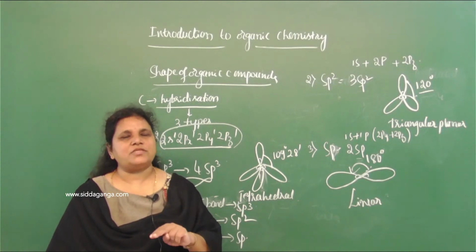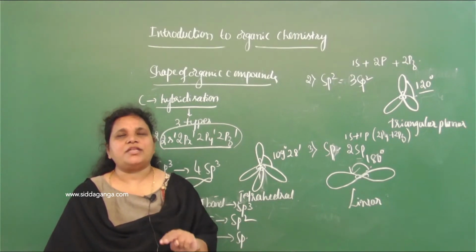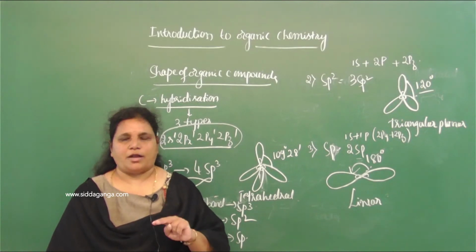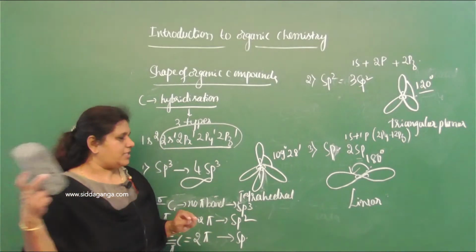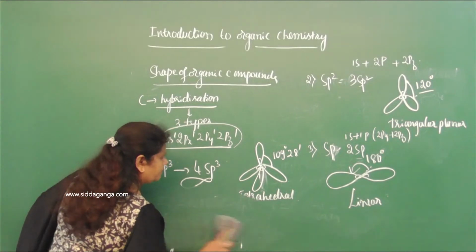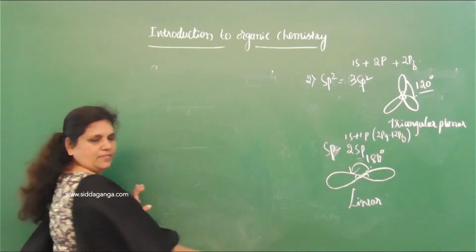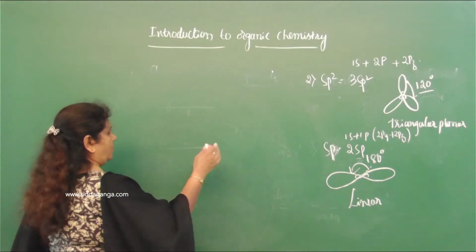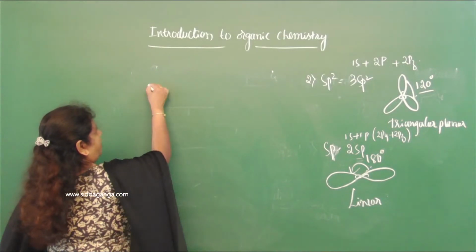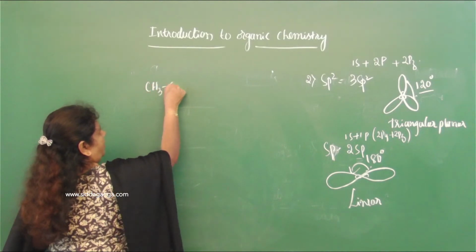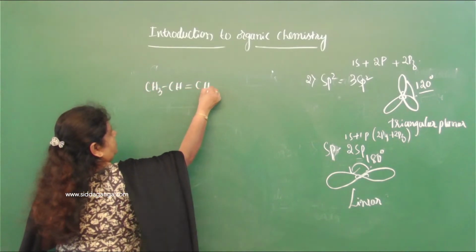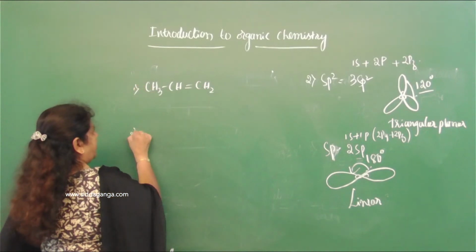On the basis of this you can find out the state of hybridization of the carbon. Now let me give few examples for this. So identify the state of hybridization of the carbon in the following compounds. Simple. I'll give second one.